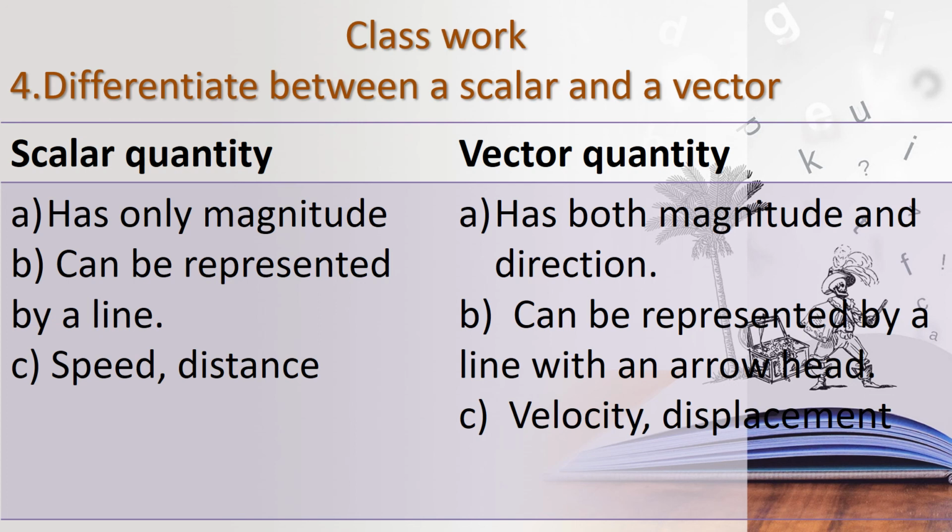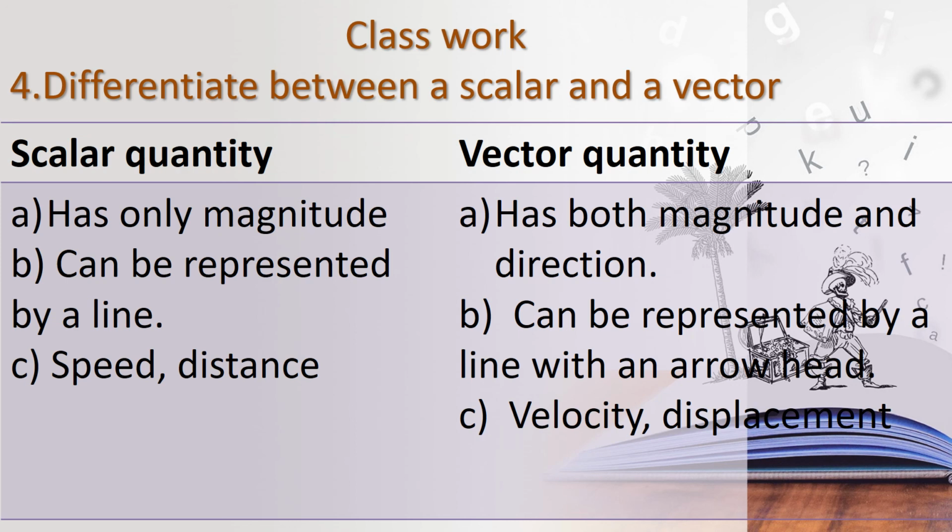Okay, differentiate between a scalar and a vector. Scalar quantity and vector quantity. We have learned, children, scalar quantity has only magnitude, but vector quantity has both magnitude and direction. Scalar quantity can be represented by a line, and vector quantity can be represented by a line with an arrowhead.